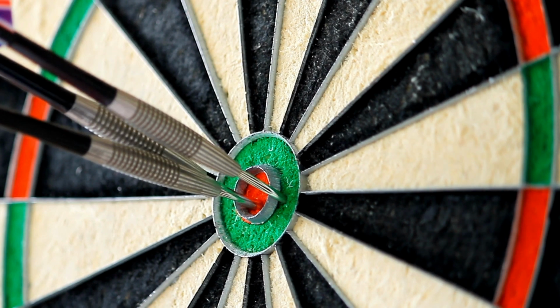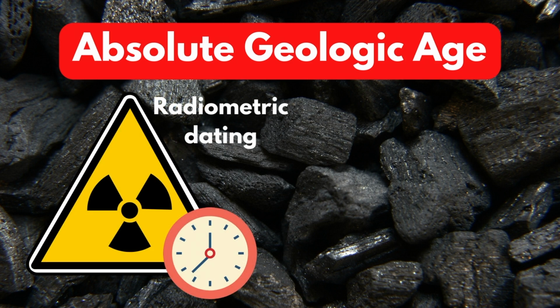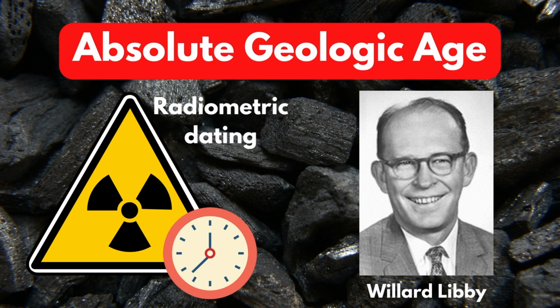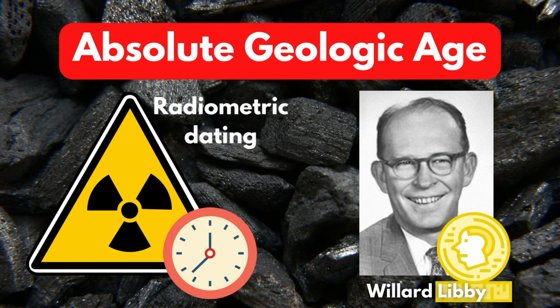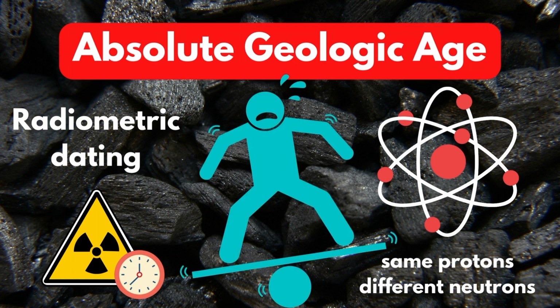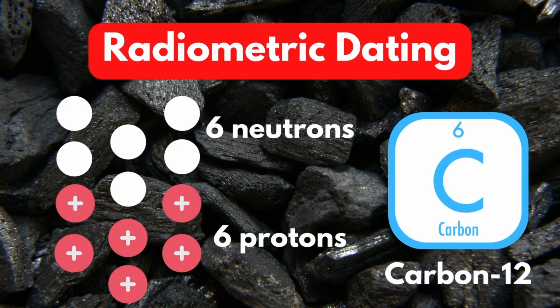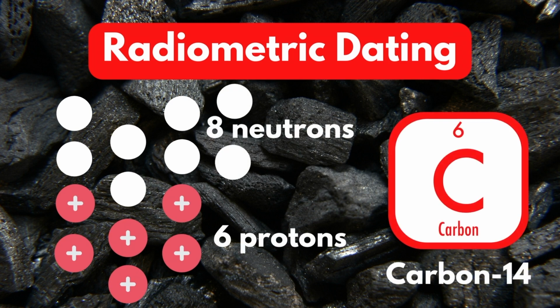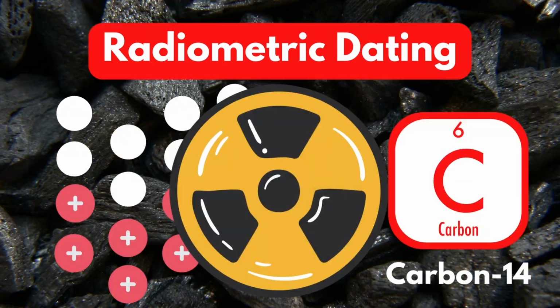That's where the absolute geological age is required, which we can find by using radiometric dating. You've probably heard of this in the context of carbon dating developed by William Libby, for which he was awarded a Nobel Prize. These techniques rely on the properties of radioactive isotopes, which are versions of an atomic element with a different number of neutrons. This makes the atom unstable and can lead to the element releasing energy and being transformed into another. For example, typically an atom of carbon has a mass of 12. This means it has 6 protons and 6 neutrons. Some forms of carbon have more neutrons, such as the second most abundant form of carbon, carbon-14. This has 2 extra neutrons and results in the element becoming far less stable.